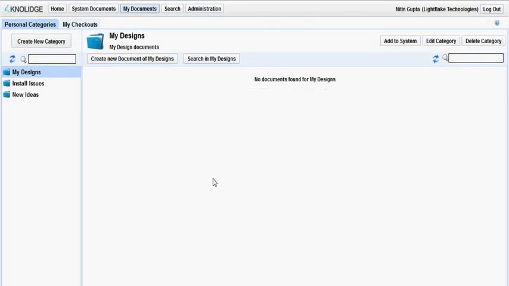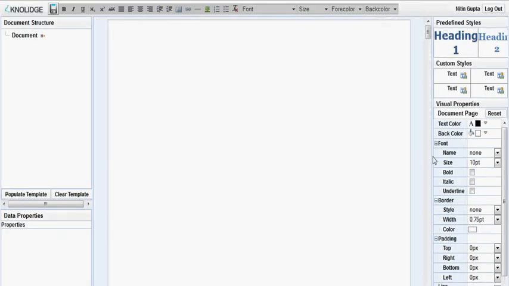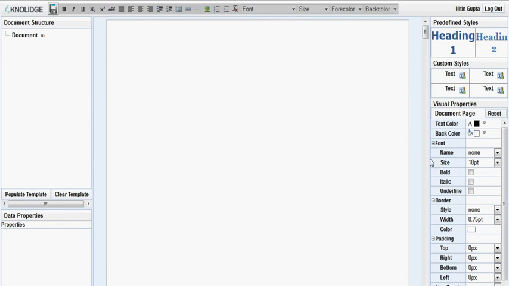So let us create a new category. We choose create new category on the my documents screen. That opens a new designer window. So this is the designer window where we create any kind of complex or sophisticated document template. There are lots and lots of features and functionalities packed into this screen just to enable a very rich and detailed template creation. Let's go through all the windows on this interface one by one.